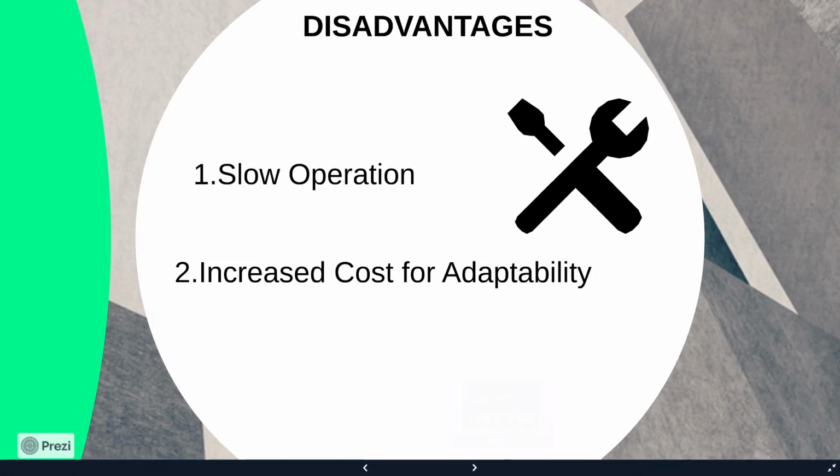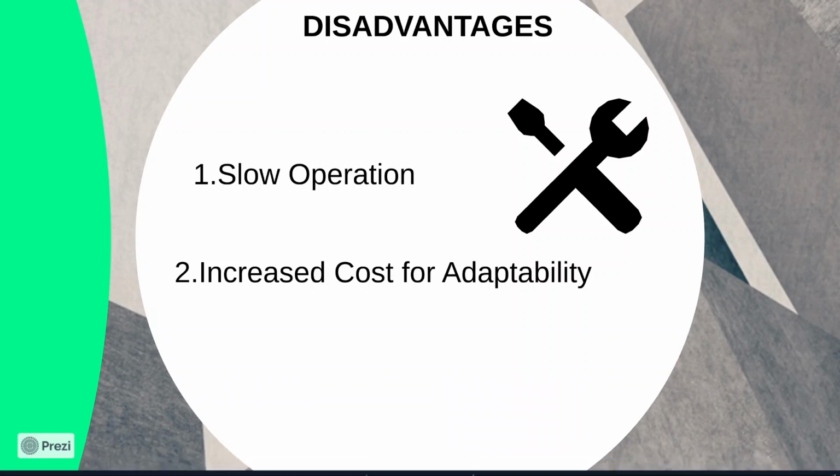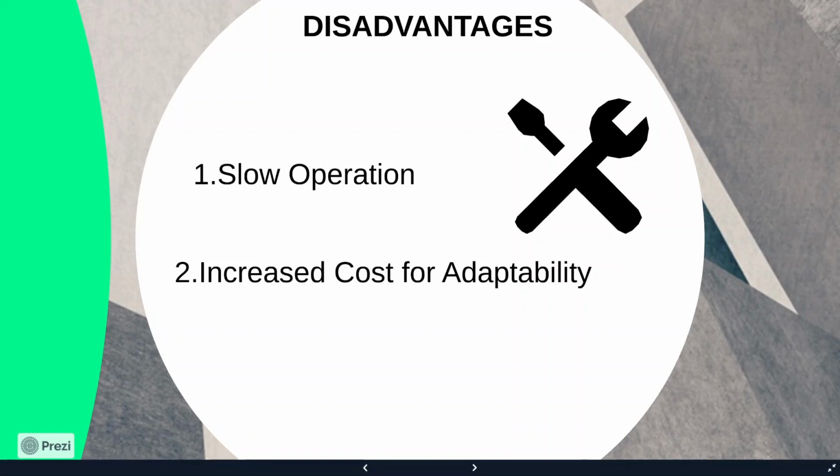This is because the microprogram control unit relies on a series of microinstructions that must be executed one by one, whereas a hardwired control unit can execute multiple operations in parallel. And increased cost of adaptability. Another disadvantage of the microprogram control unit is that adaptability is often at a higher cost. Changing the operations of a microprogram control unit requires modification of microinstructions, which can be a time consuming and expensive process.